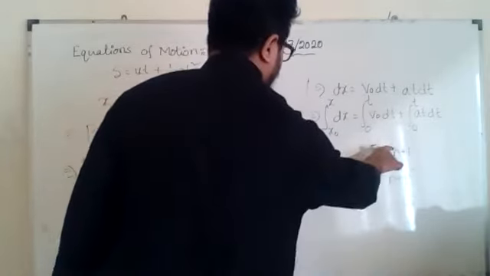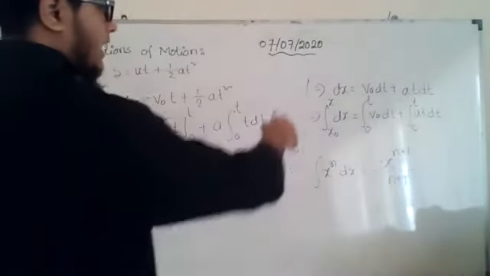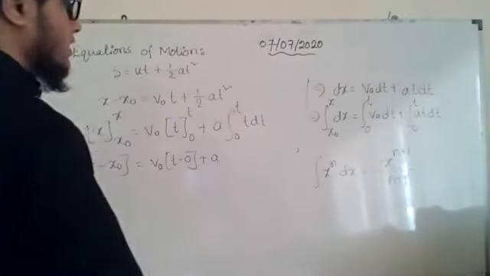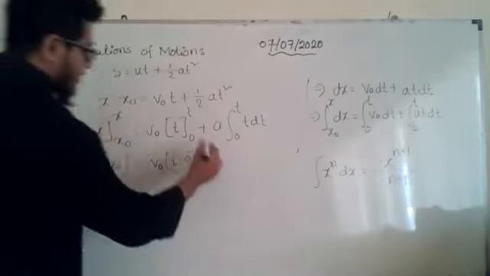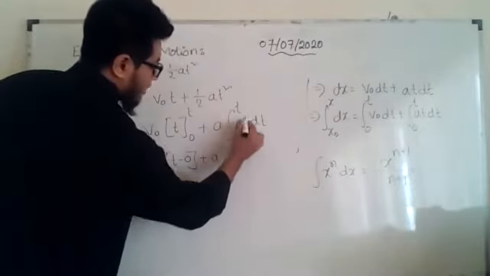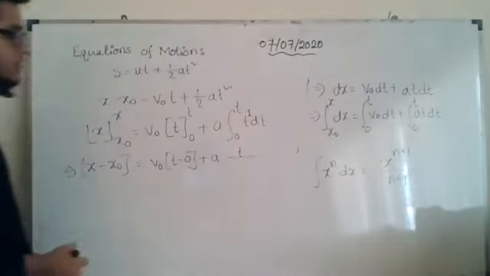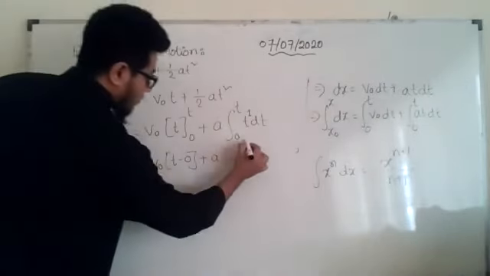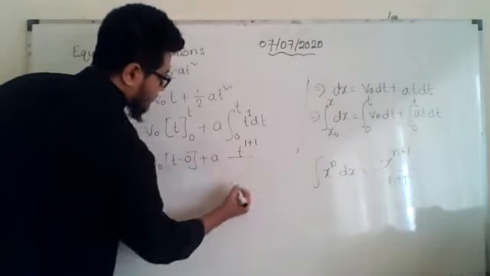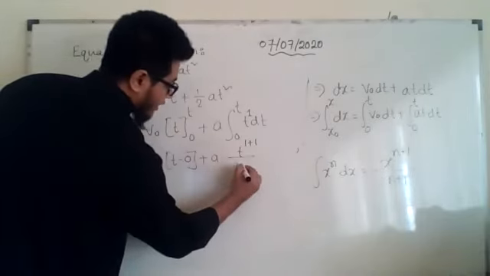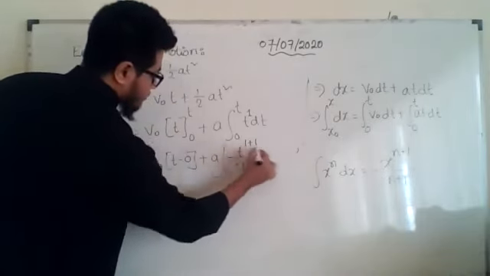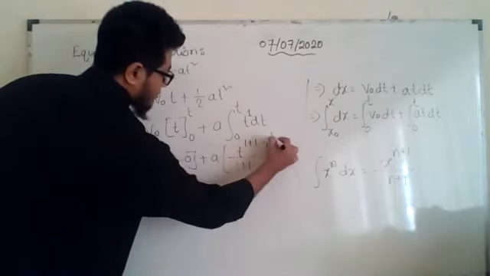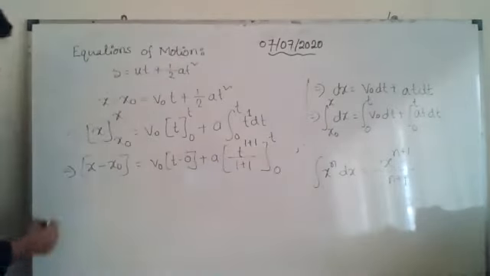The power will be increased by 1 and that power will also be there in the denominator. So what is the power of t here? No power is written, that means 1 is the power. So 1 will be increased by 1 and this power we will write in the denominator also, with upper limit t and lower limit 0.